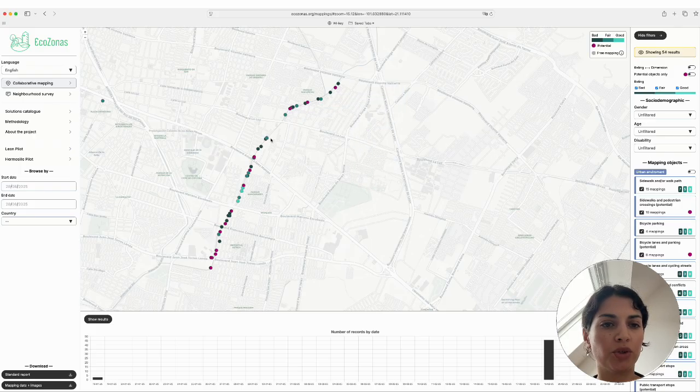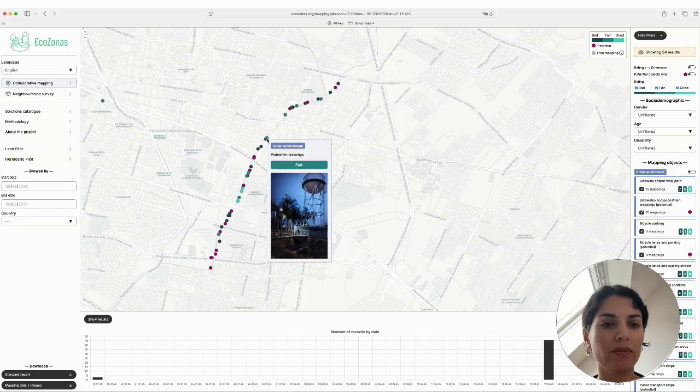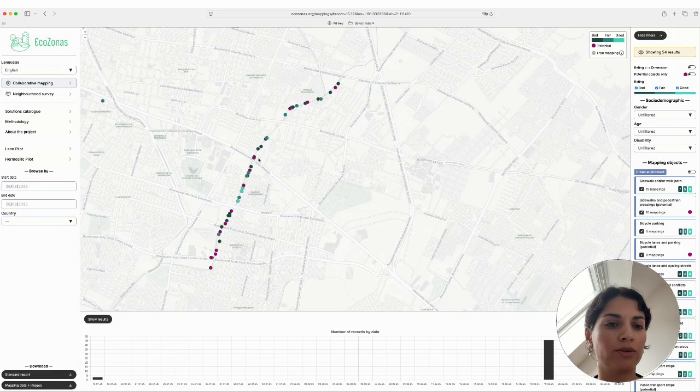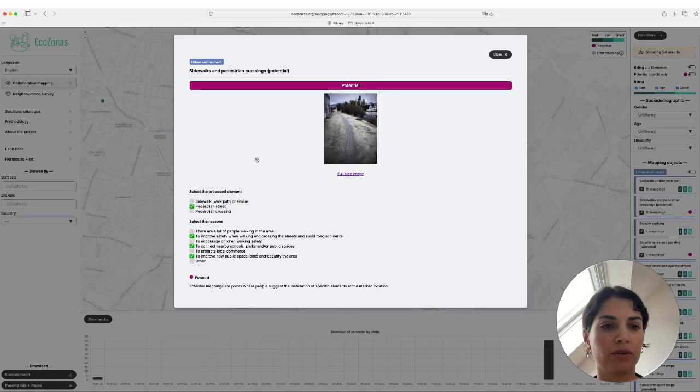We can see the picture, we can see the type of object, in this case a pedestrian crossing, and we can also click on it, and this will open with all of the detail of the assessment. We first see the evaluation, in this case it is evaluated as fair. We see the picture and also the criteria, if it was met or not.